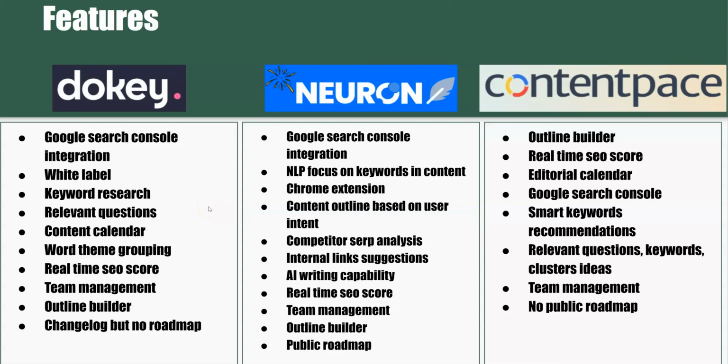While you're updating the content, you're going to get a score right away. Contentpace is a little strange with the content optimization. Maybe I'll have time to go over that, but if not, just trust me, Dokey and Neuronwriter are better. As you type in the optimizer canvas, the score will change quickly in real time, versus Contentpace, which is a little weird. Almost seemed kind of buggy, but we can talk about that later.